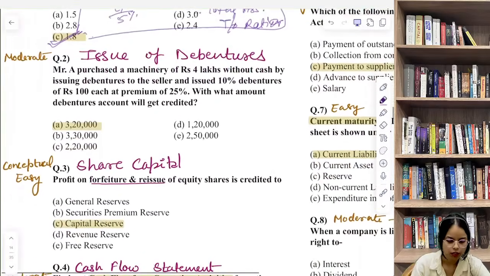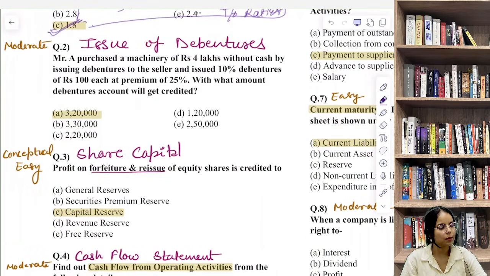Then we have question number 2. Mr. A purchased a machinery of rupees 4 lakhs without cash by issuing 10% debentures of rupees 100 each to the seller at a premium of 25%. With what amount will debentures account be credited? They are talking about issue of debentures and specifically about the journal entry.